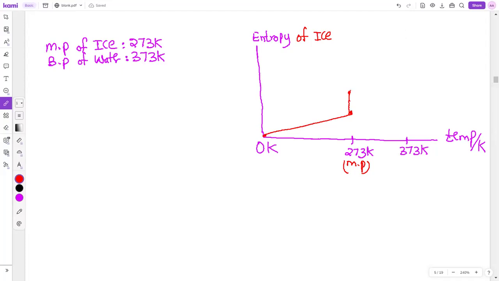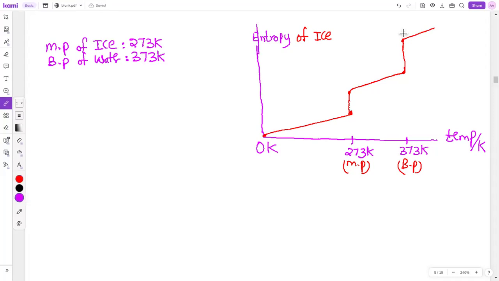जब water को आप heat करोगे तो water का randomness भी increase करेगा until you reach the boiling point. This is 373, the boiling point. What happens? Liquid goes to gas. So again an abrupt change in entropy happens here, and then gas को जब आप heat करोगे तो randomness will further increase. Got the idea, beta?